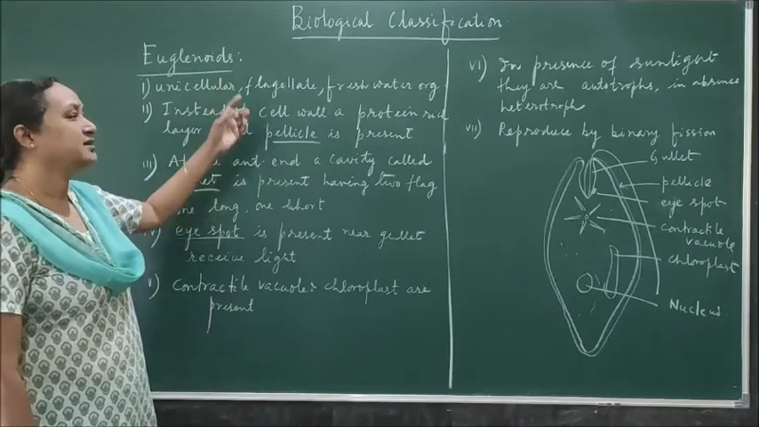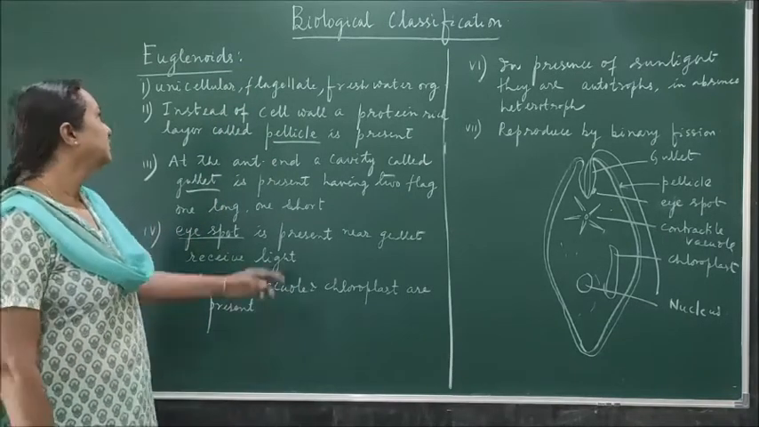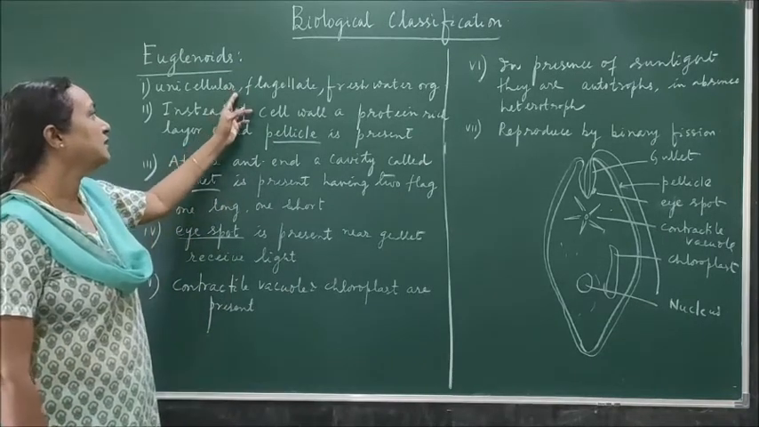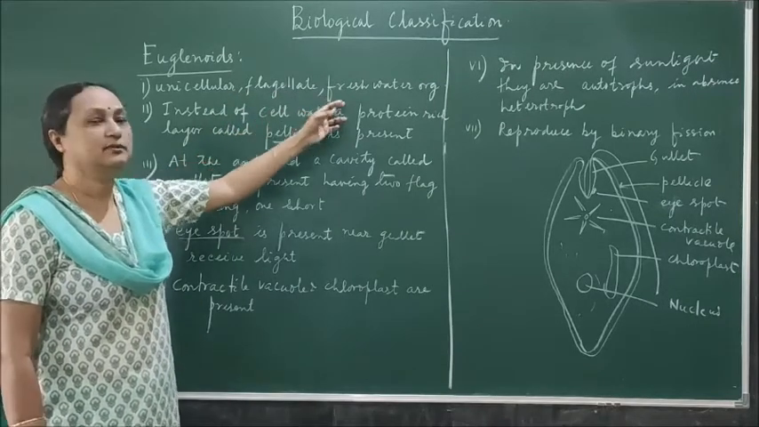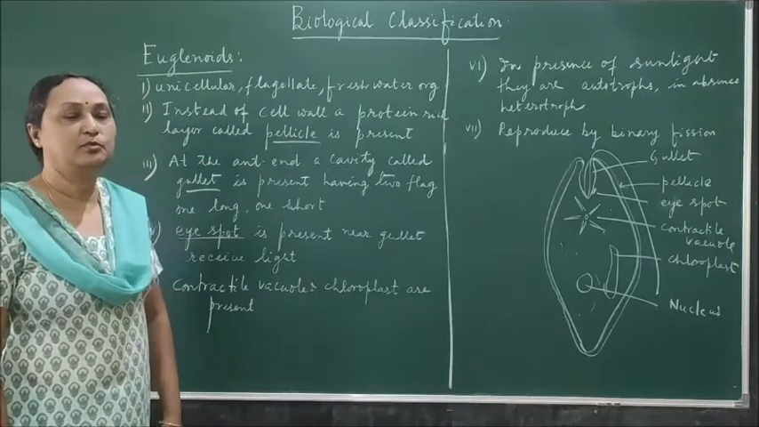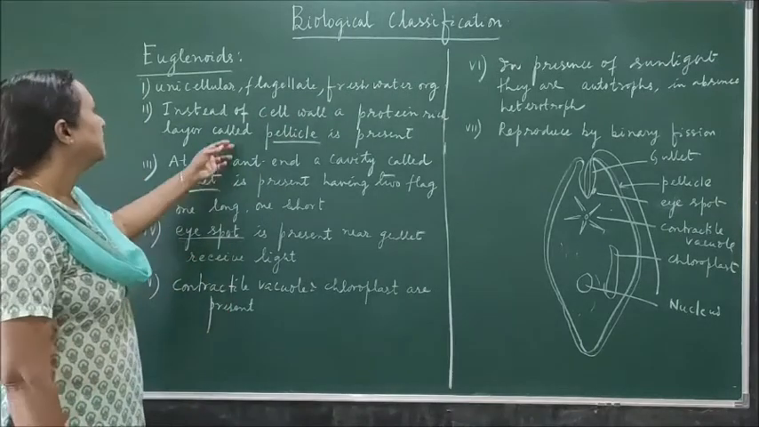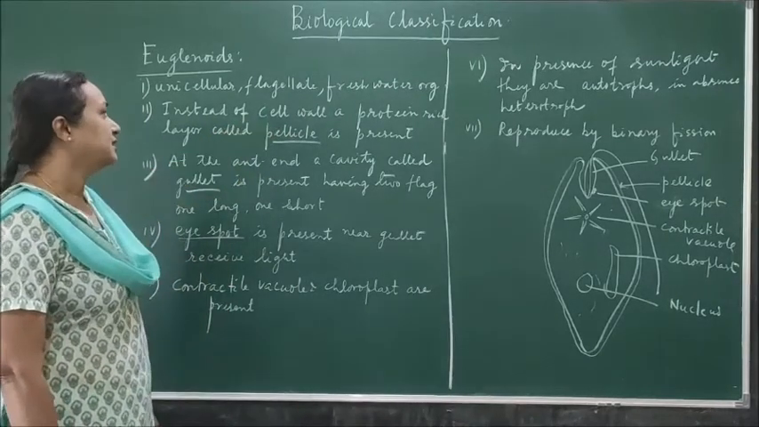The next group is euglenoid. Euglenoids are unicellular, flagella are present, and they are found in fresh water. Fresh water means pond, pool and the river. The cell wall is absent.